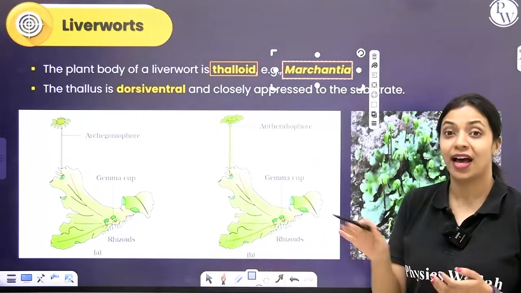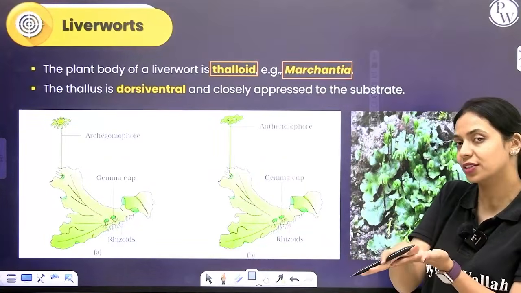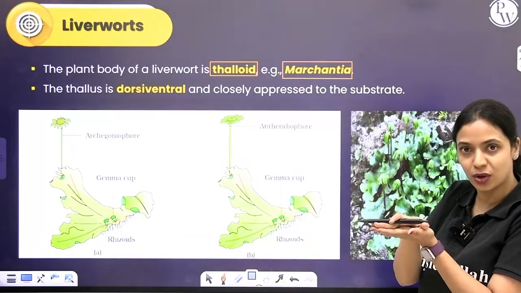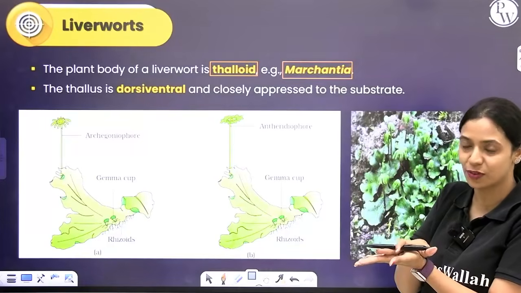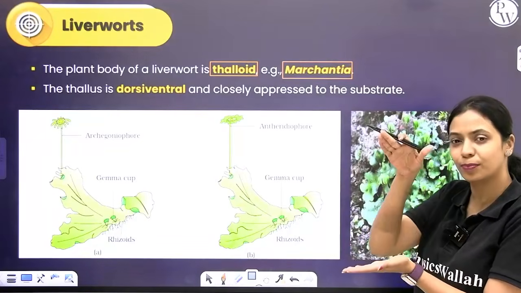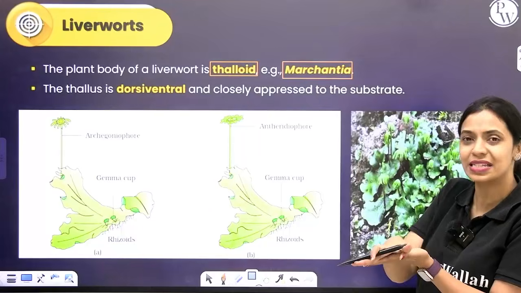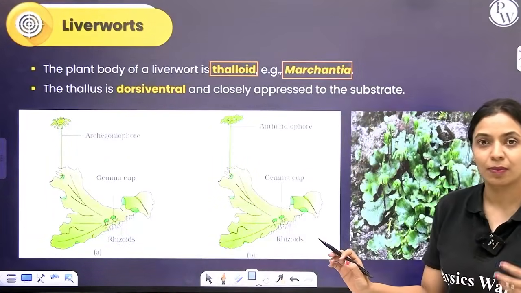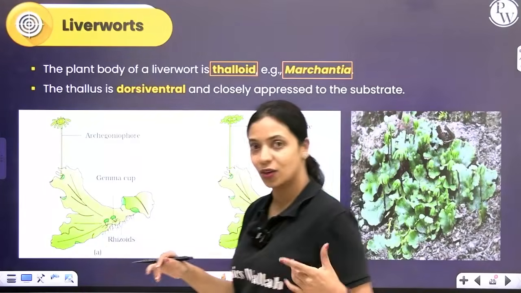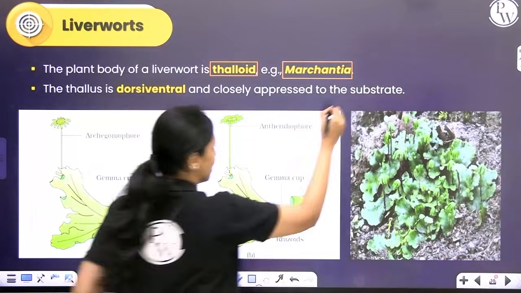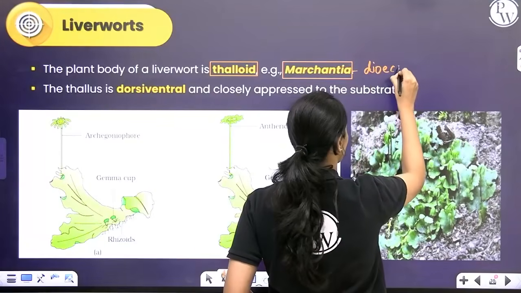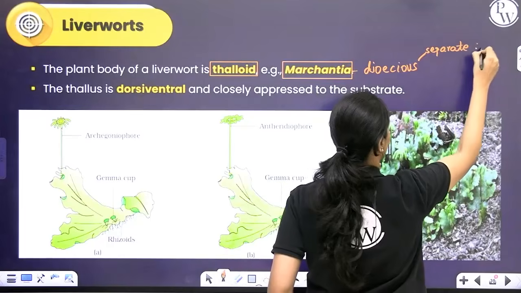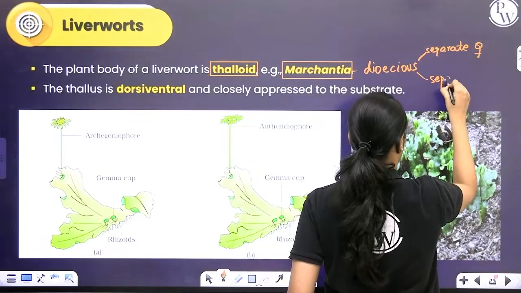Over here, the thallus is said to be dorsiventral. Remember, I told you that the thallus can grow prostrate or erect. Dorsiventral basically means it is flat, with a dorsal and a ventral side. It's growing parallel to the surface of the substratum, very closely pressed to it. What you're looking at here are Marchantia thalli. Thallus is singular, thalli is plural. Marchantia is dioecious, which means it has a separate female thallus and a separate male thallus.